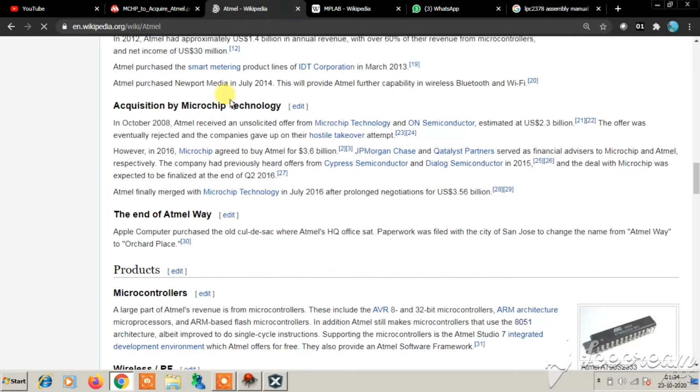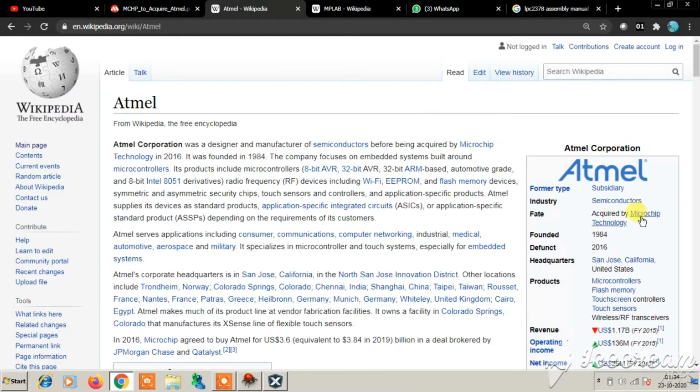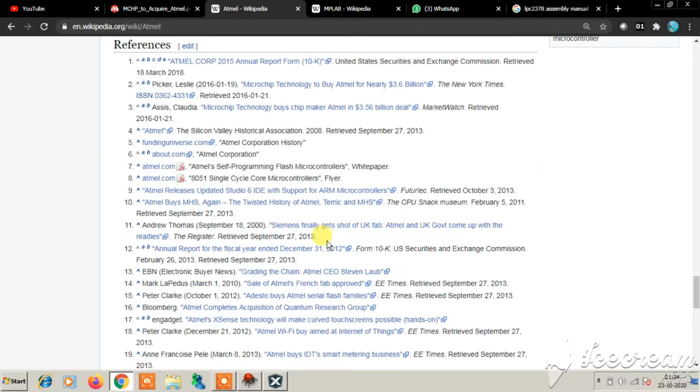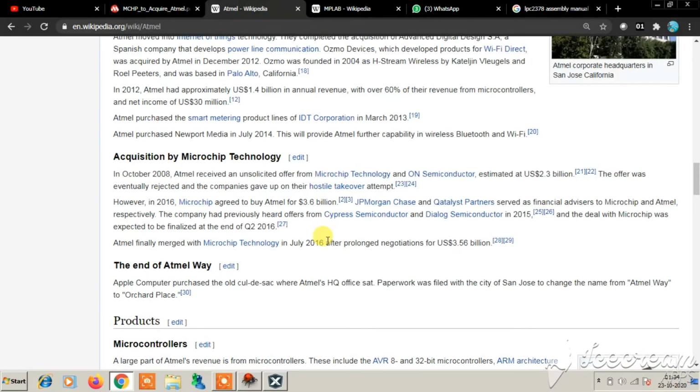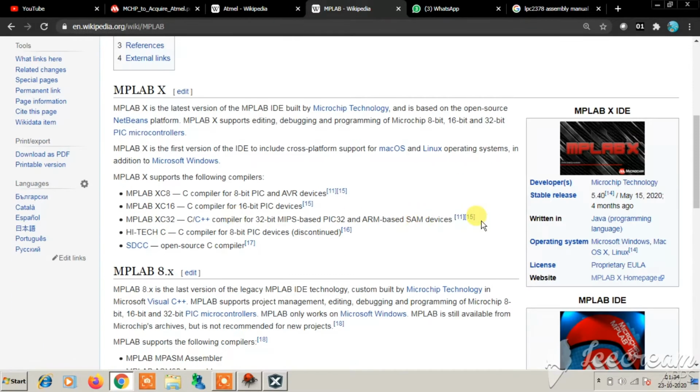If you open the Wikipedia page of Atmel, you can see that Atmel is now acquired by Microchip Technology. It has a very interesting history. If you move further down, you can see the time when the acquisition by Microchip Technology took place. In 2016, Microchip agreed to buy Atmel, and you can read this for yourself. This is a pretty interesting read. Also, you can have a look at the MPLAB X wiki page.